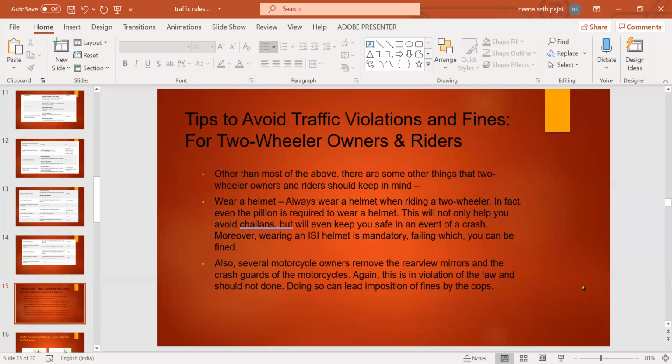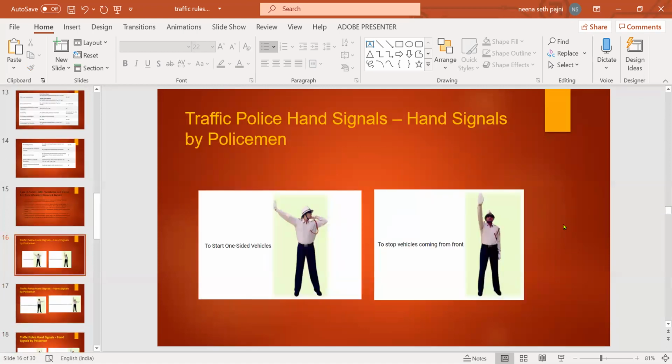So, tips to avoid traffic violations and fines for two-wheeler owners and riders. We all are aware of how to avoid them, like wearing a helmet and all these things that we already discussed. Now we should know the traffic police hand signals; we should be aware of that.